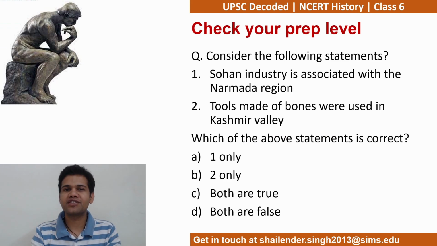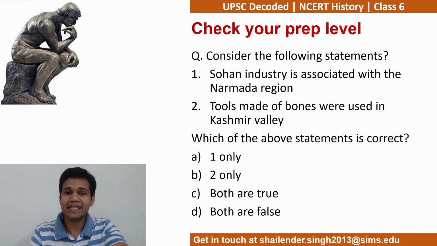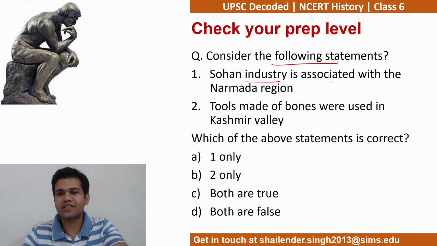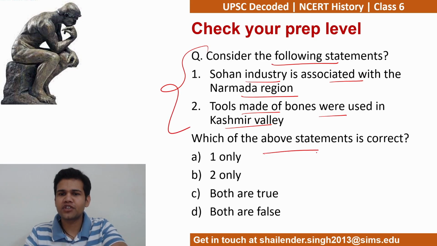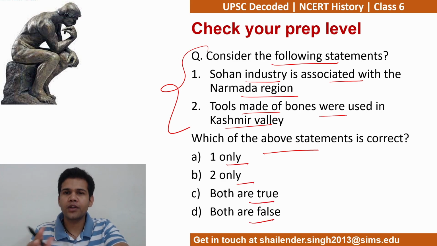Now before beginning with the chapter, I have a question for you, and the question is from yesterday's class. So I want to check what sort of attention you paid in the class. आपने कितना ध्यान से पढ़ाई की कल? So this is the question in front of you. Consider the following statements. Sohan industries associated with the Narmada region. Tools made of bones were used in Kashmir Valley. ये दोनों पॉइंट्स हमने कल की क्लास में डिस्कस किए थे. Which of the above statements is correct? One only, two only, both are true, both are false. What do you think is the answer? Please tell me in the comment and let me check where you stand on this.